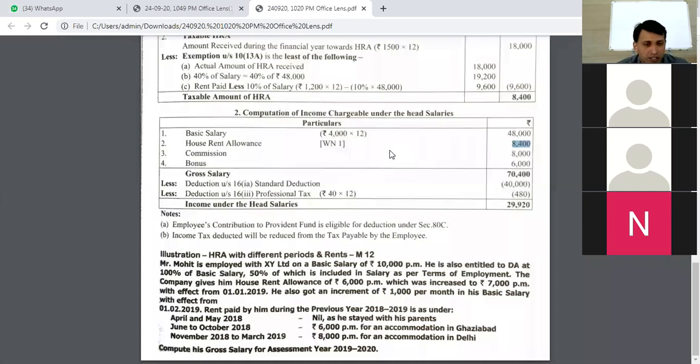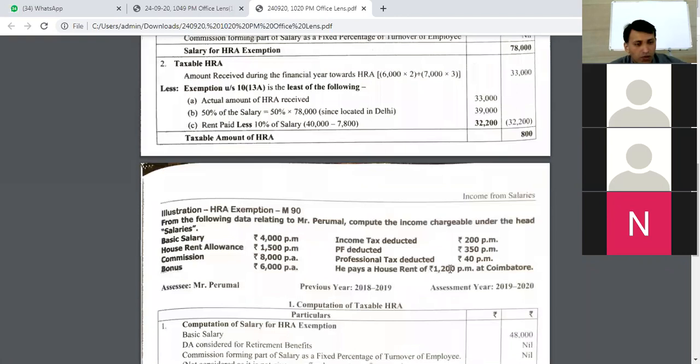Commission, which is mentioned in his salary, we will take as 8,000 rupees. Bonus that he has received, 6,000, we will take as it is. And when we add these up, we arrive at his gross salary of 70,400 rupees. From that we have the standard deduction of 40,000 rupees and professional tax, which is given to us as 40 rupees per month.